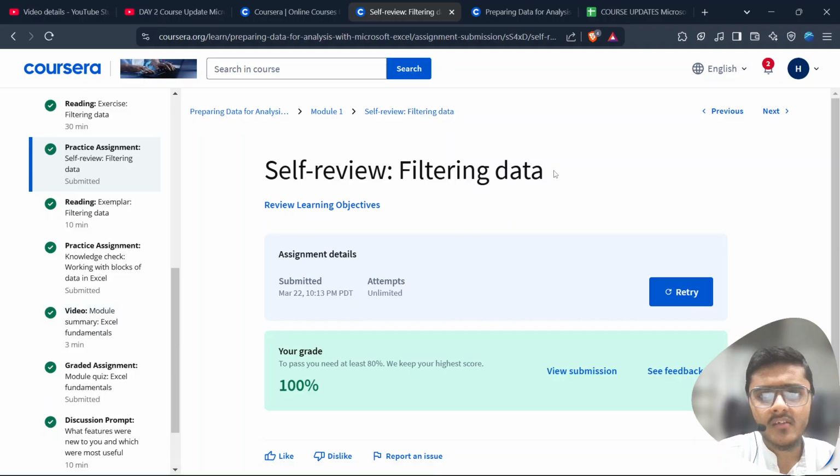Moreover, as you can see, this is the self review filtering data. I scored 100%, but it was not the first time I scored. Actually, I did it, I suppose, 3 or 4 times. I scored 80% in the first 2 or 3 tries, and I was able to score 100% on the fourth try. Yeah, so this was a self review of filtering data.